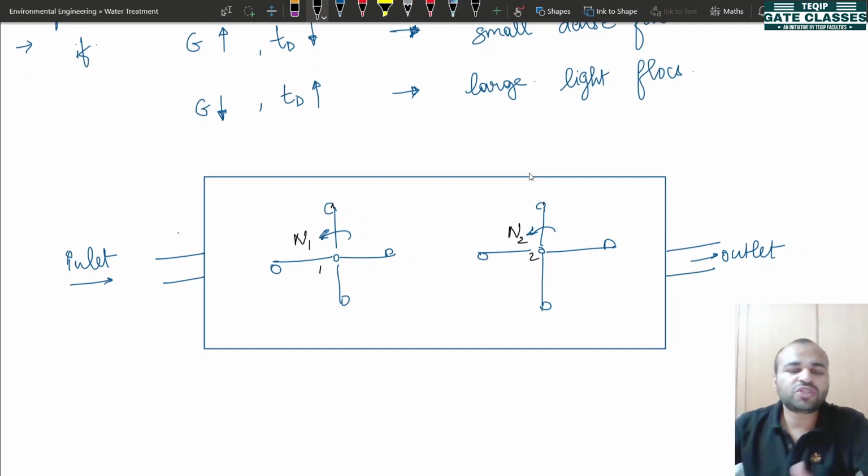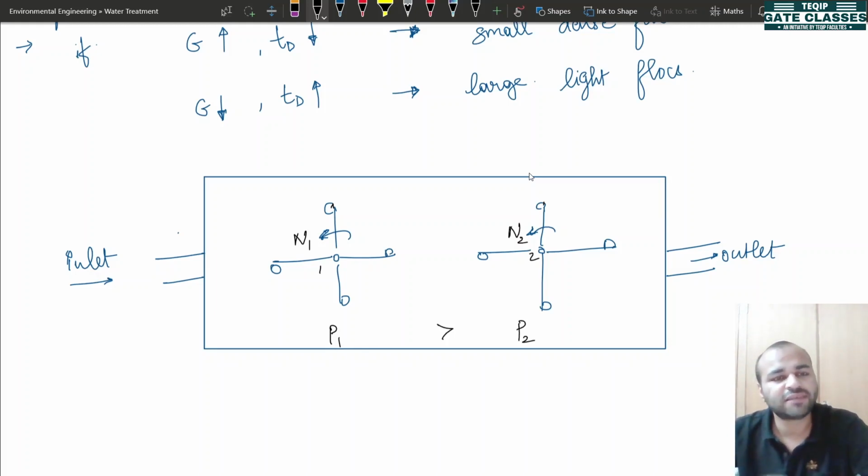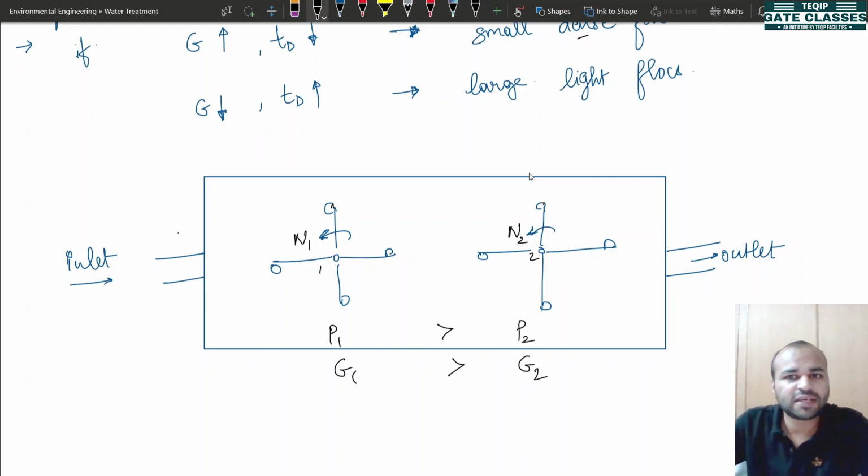So what should we do to create large and dense flocks? First of all, we can have a high power first rotor. If the value of the power for the first rotor is higher, then definitely the mean velocity gradient G will be higher for the first one. And once the dense flocks are obtained, as you can see here, when the value of G is higher, dense flocks will be obtained.